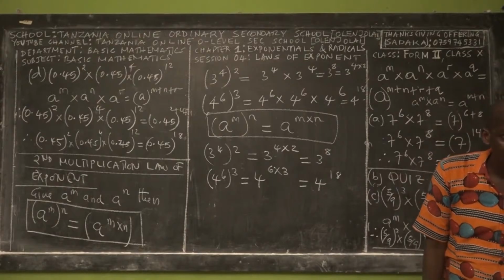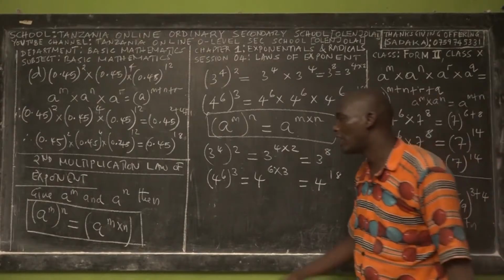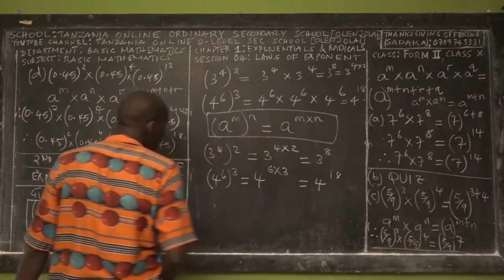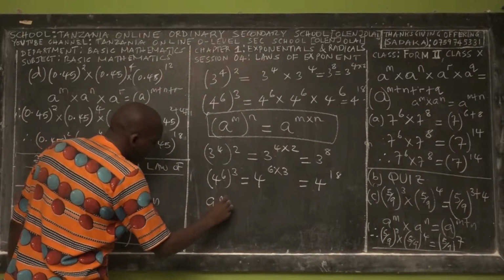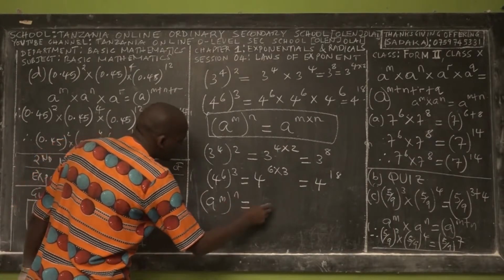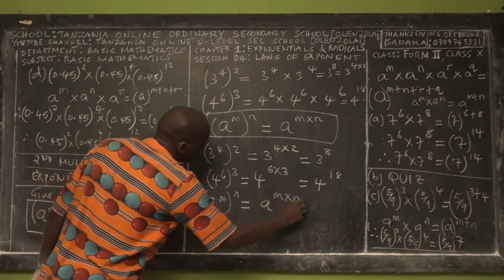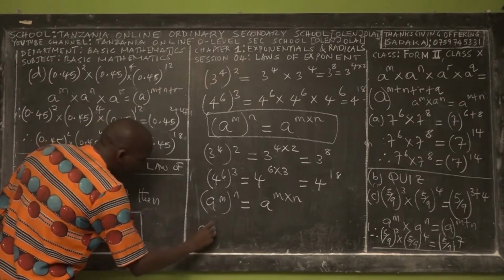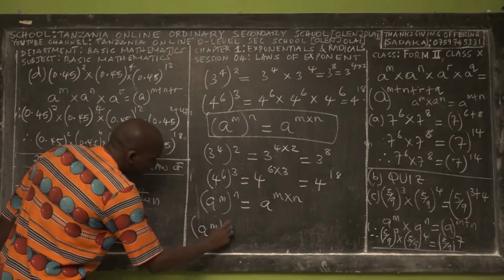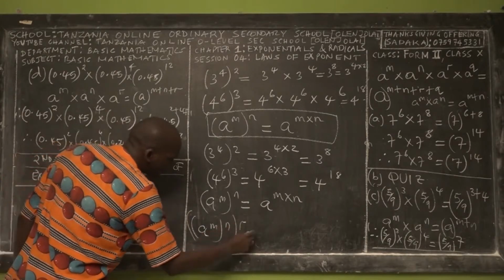Are we together? So now keep in your mind, there is another law: a power m power n is equal to a power m times n. But also you can have a power m, power n, power r. Do you remember?